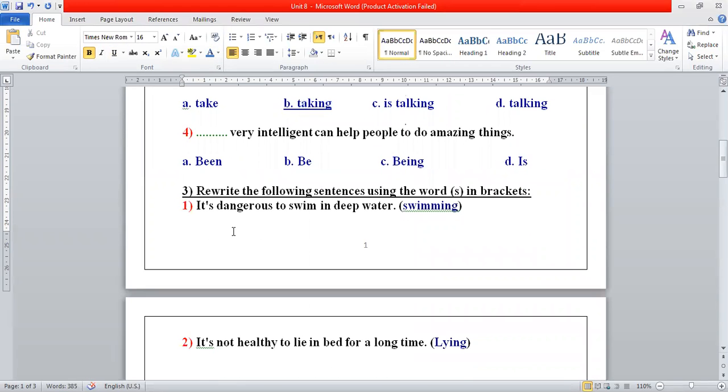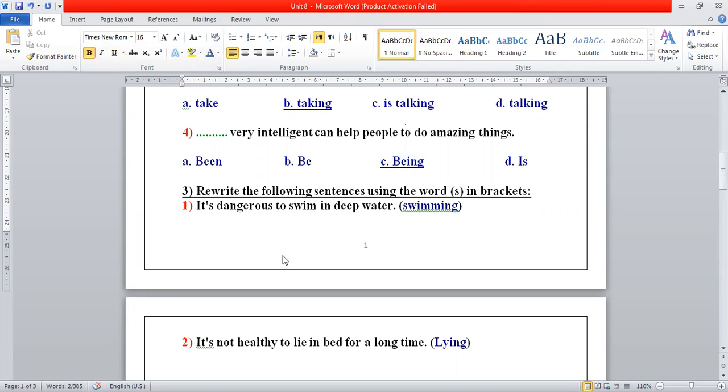Number 4, space, very intelligent, can help people to do amazing things. Been, be, being, and is. You can start your sentence here with an ing form as a subject. What can we use here? Yes, being, because this is the ing form, and you can start with it as a subject.